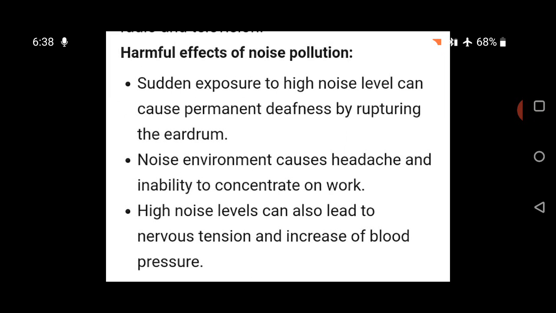Harmful effects of noise pollution. It leads to anxiety. It causes lack of sleep. It leads to hypertension or high blood pressure. Extreme or loud sounds can cause impairment of hearing. This impairment can be either total hearing impairment or partial impairment. High noise pollution levels can lead to nervous tension and increased blood pressure also. If there is a lot of noise, you won't be able to concentrate on your work.